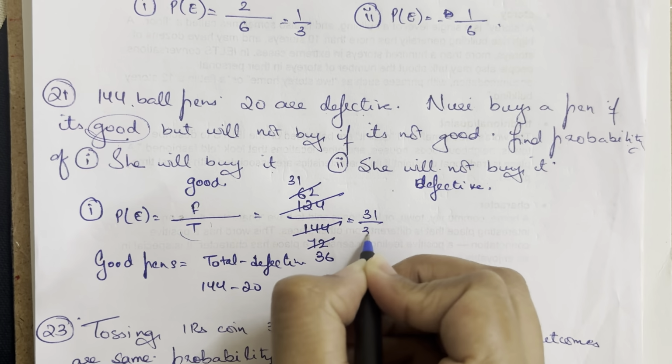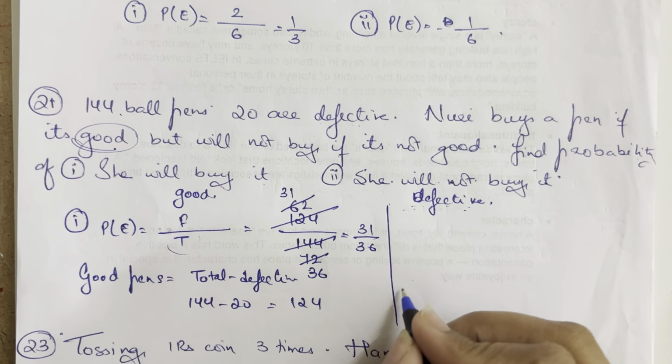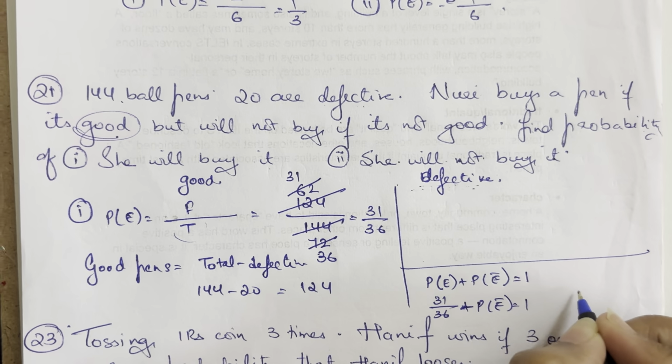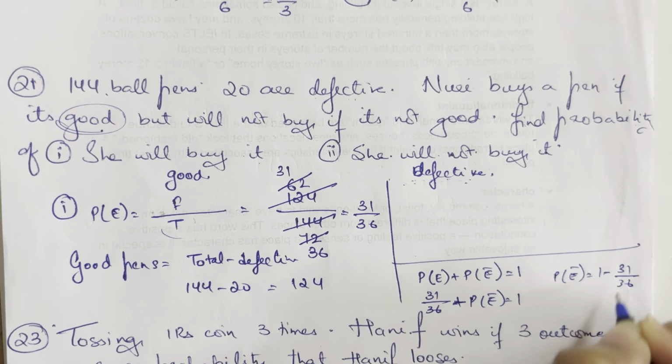Now she will not buy, which means we are talking about the defective probability. What is the defective probability? Again, we have two ways to calculate this. Either I can use the probability of the event plus the probability of the not event is equal to 1. So 31 upon 36 plus the probability of the not event is equal to 1. Moving it to the other side, the probability of the not event becomes 1 minus 31 upon 36, which is 36 minus 31 upon 36, that is equal to 5 upon 36.